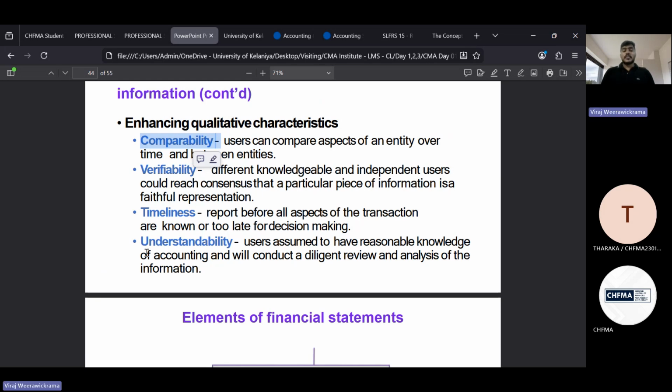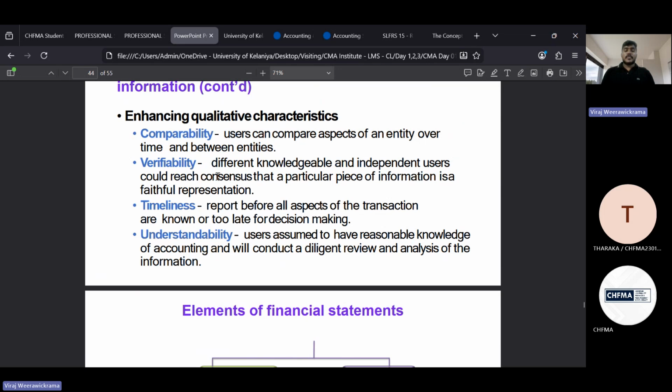Now, verifiability, in the sense that when you are providing information, it should be faithfully represented. And also timeliness, right? Updated information. You have to provide it because the stakeholders refer to this information for their decision making process, for their investment decisions. Therefore, always you have to provide updated information. And understandability.